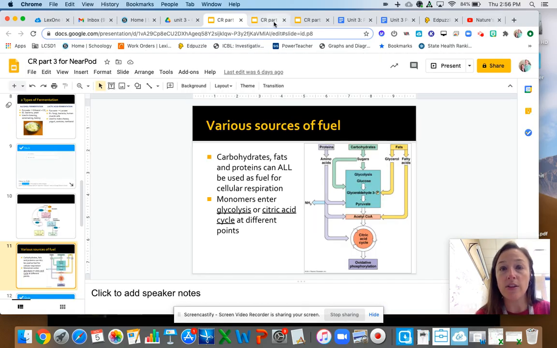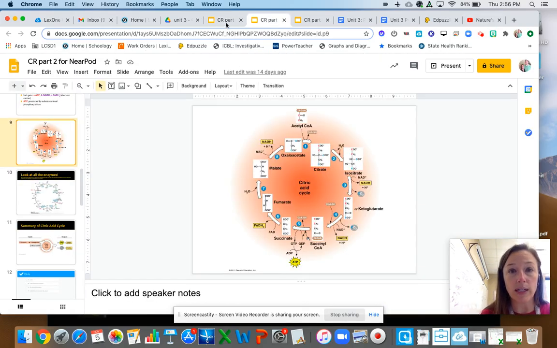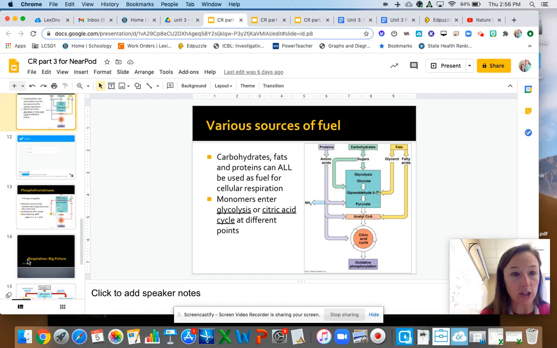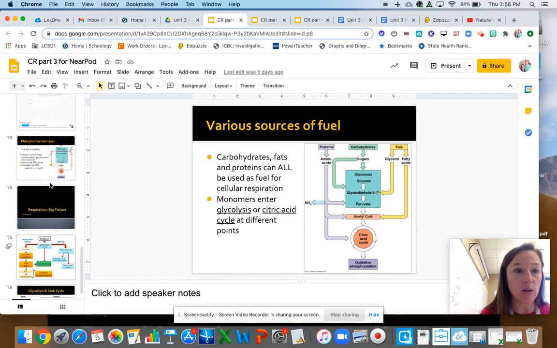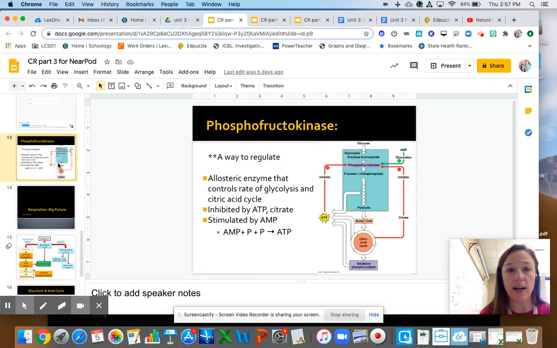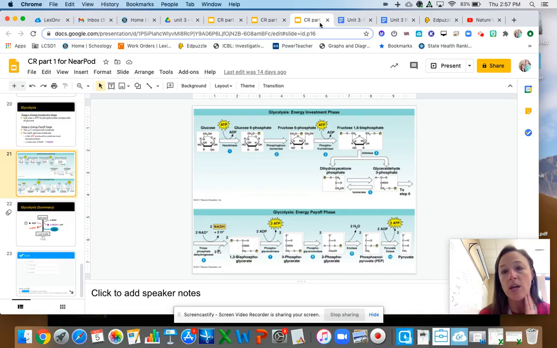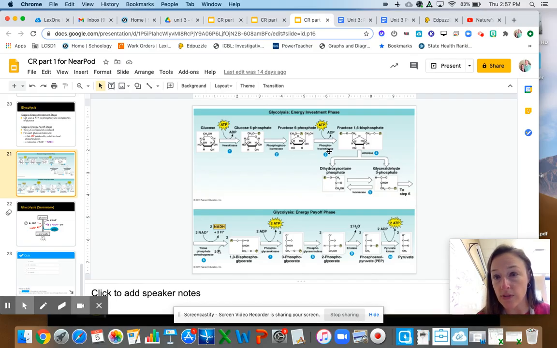All right, the other thing that I wanted to talk about really quickly is regulation. There was one example in your PowerPoint that talked about phosphofructokinase. ACE tells you it's an enzyme. And what we always want to do when you look at metabolic processes, and I included these pictures, but I didn't want them to scare you. This is glycolysis. Like I said, it's a 10-step process, and every single step has an enzyme. So you see hexokinase, you see phosphofructokinase, which is the one on the other slide.